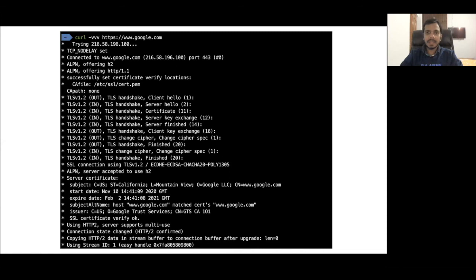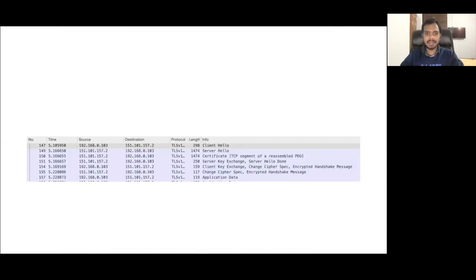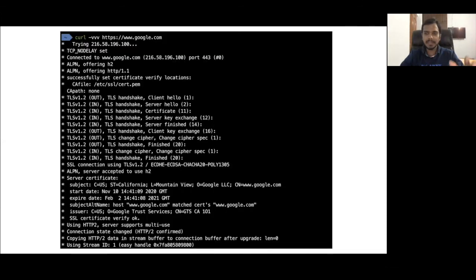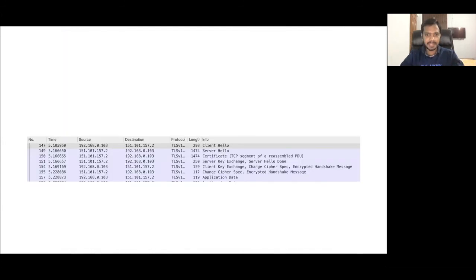And do remember that in both the examples, this one that I have captured here and this one, the key exchange algorithm is Diffie-Hellman. Because of this, you see the server key exchange is there, right? So here the server is exchanging some key, along with the client random and the Diffie-Hellman. That's why an extra step is there. If you see server key exchange, that means this is basically this algorithm. So here the communication is happening over the Diffie-Hellman algorithm.